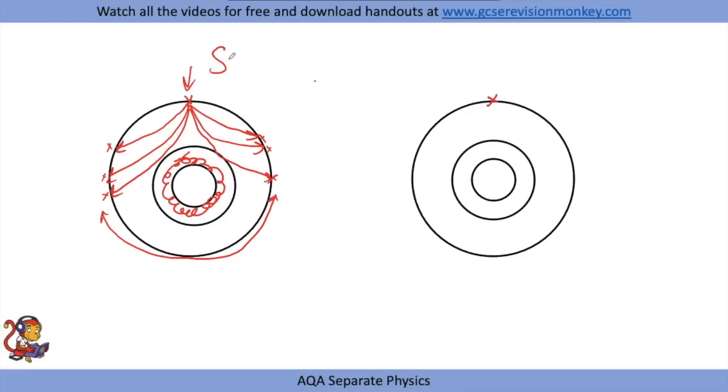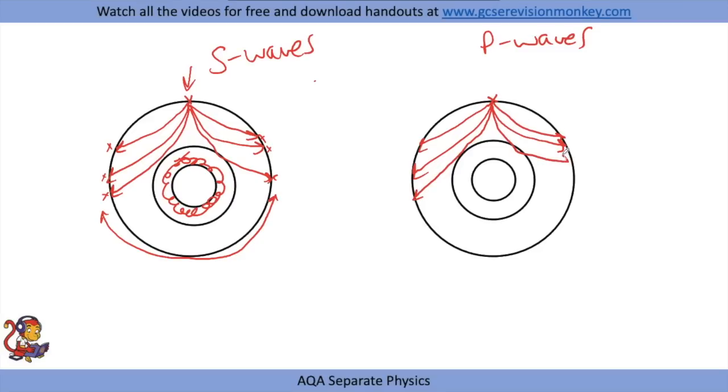So that would be the pattern of the S waves, and the P waves, also generated by the earthquake, would also travel through the mantle, because the mantle's nearly solid, very nearly solid, slight movement on it, but they can travel through the mantle, and they also can travel through the liquid outer core.